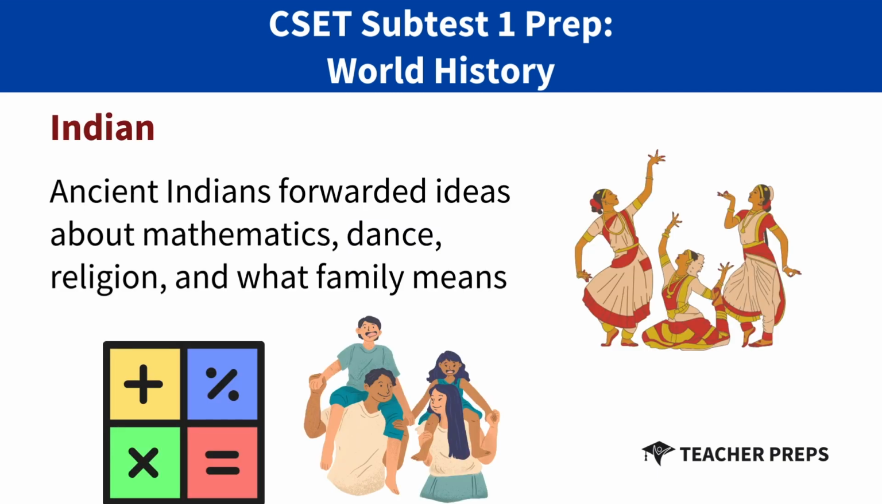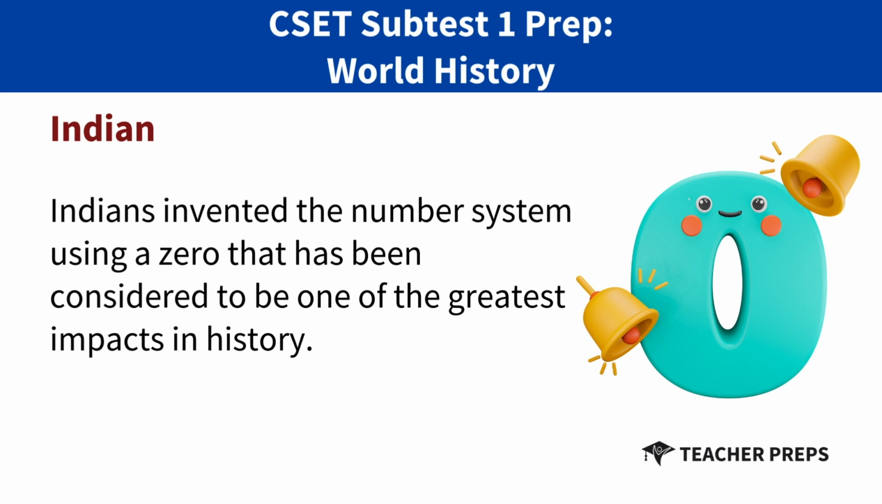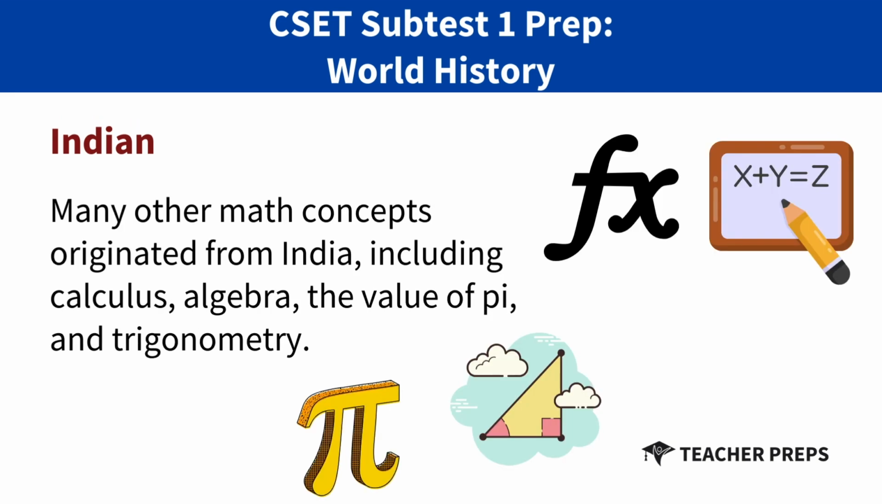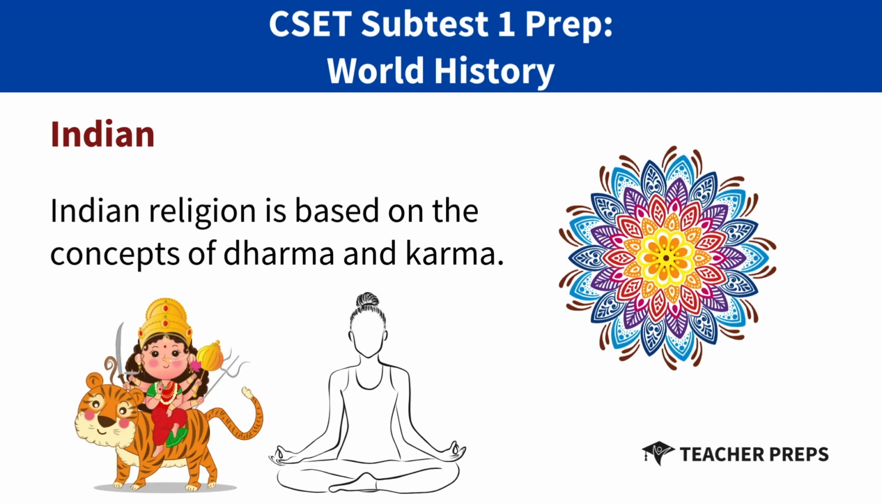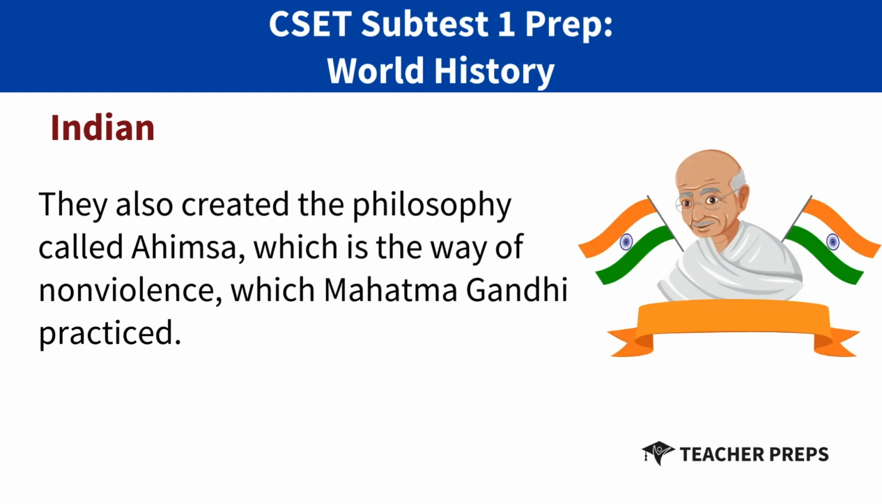Ancient Indians forwarded ideas about mathematics, dance, religion, and what family means too. Indians invented the number system using a zero that has been considered to be one of the greatest impacts in history. Many other math concepts originated from India, including calculus, algebra, the value of pi, and trigonometry. Indian religion is based on the concept of dharma and karma. They also had their own philosophies, which practiced nonviolence.